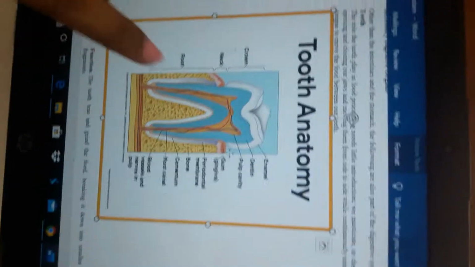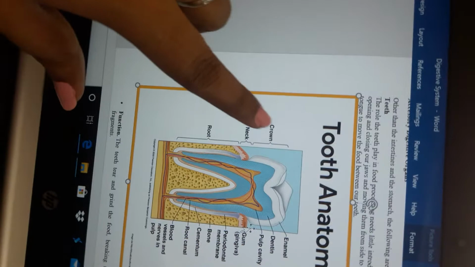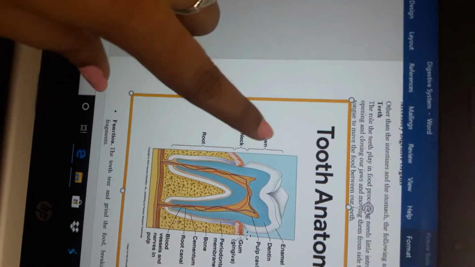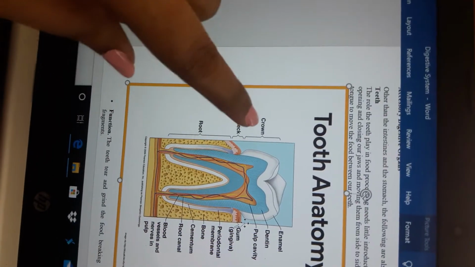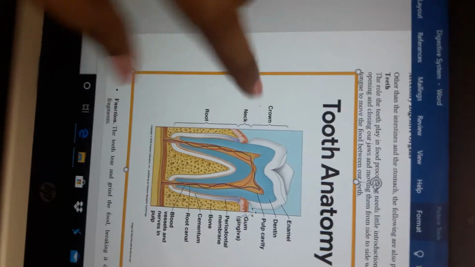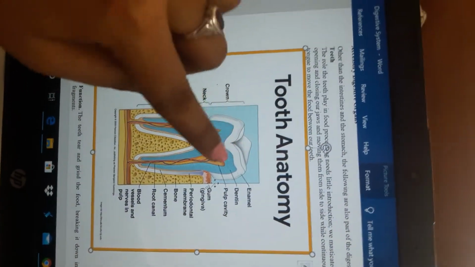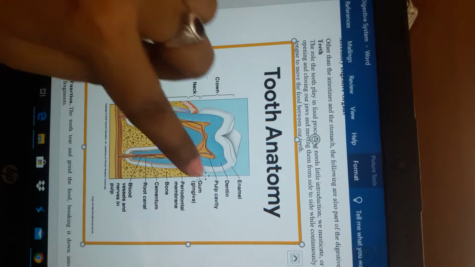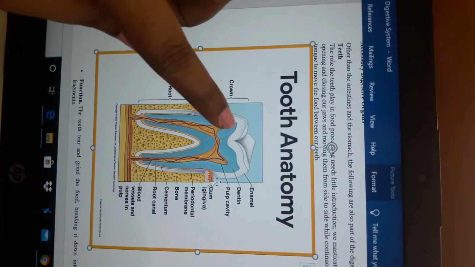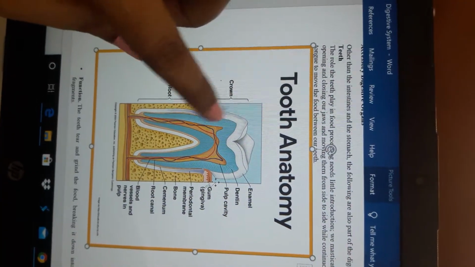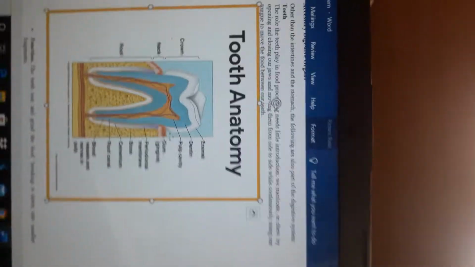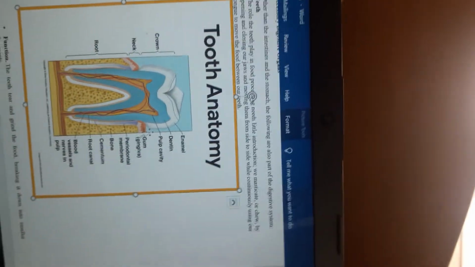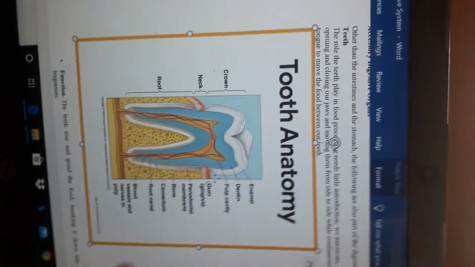See, a tooth is divided into 3 parts for easy understanding: crown, neck and root. The crown looks like a crown shape, so that's why it is called the crown. Actually the crown is the extended portion of the tooth above the gum.